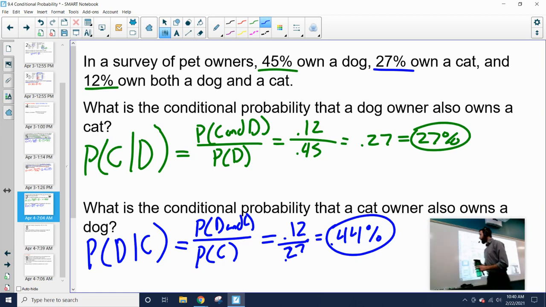But that is a good thing to remember, that flip-flopping these does make a difference. So flip-flopping these is important. We want to watch out for that. You always want to make sure, what is your given statement? What is your thing you're actually looking for? The numerators will always be the same in the fractions, but the denominator does make a difference. So we always want to watch out for that.